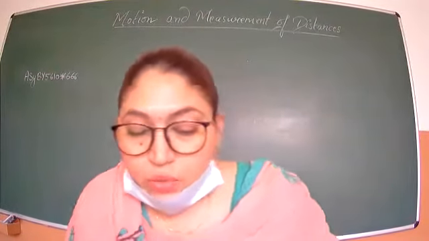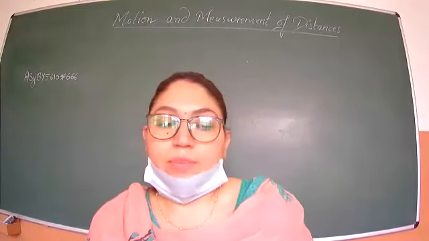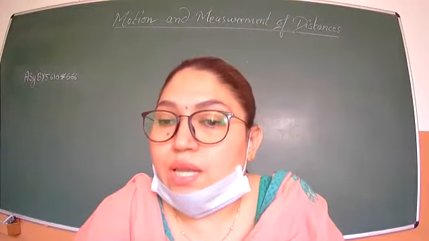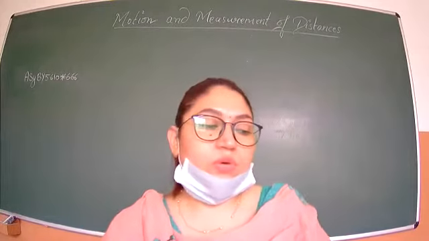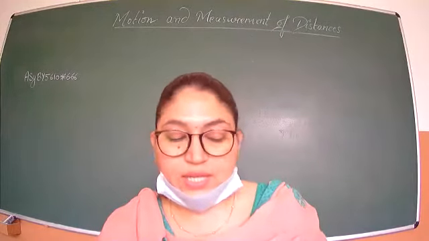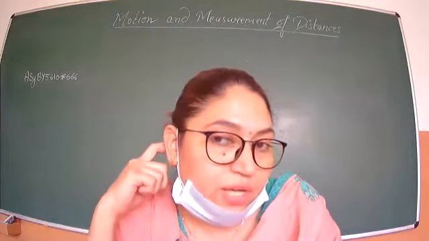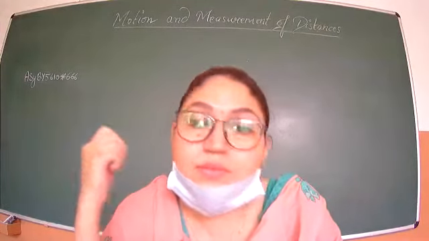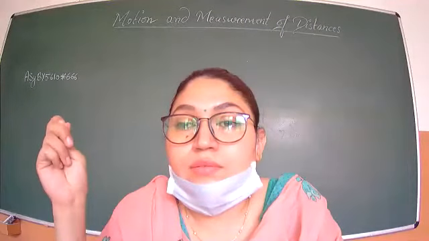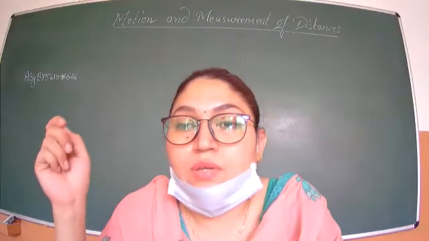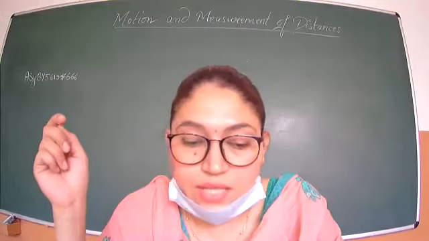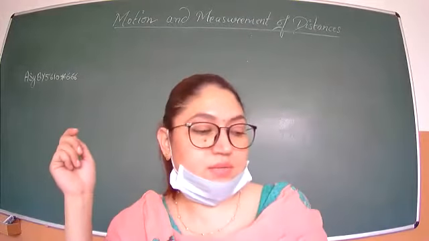Now see activity 2. Activity 2, who has done? Table 10.2. Anyone has done table 10.2? Measuring the length of the desk by using hand span. Soumya, you have done. Nobody else has done. Okay, Satvik, yes. Satvik, you tell your measurements.